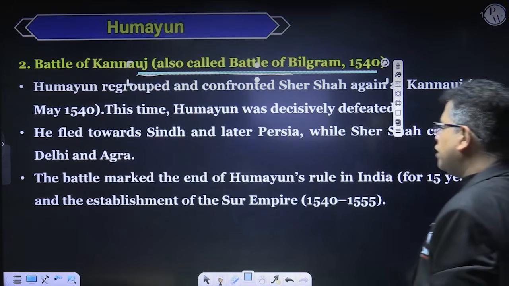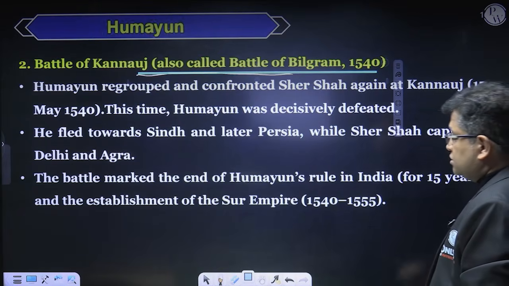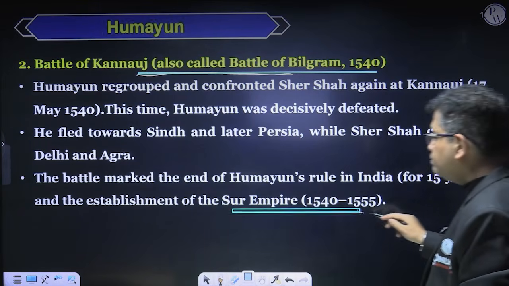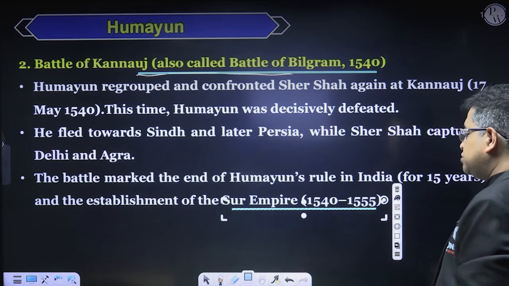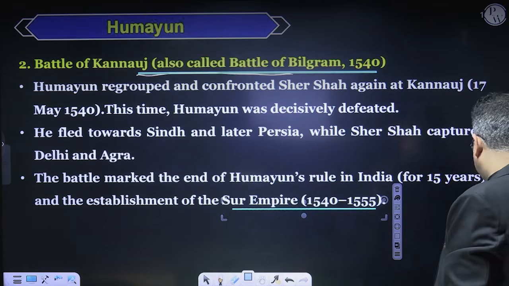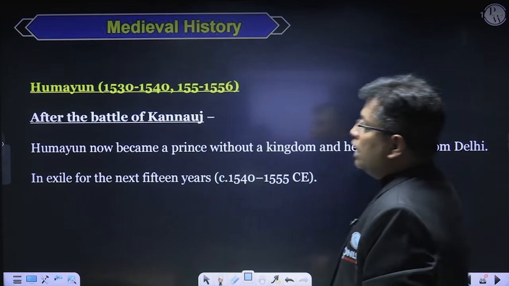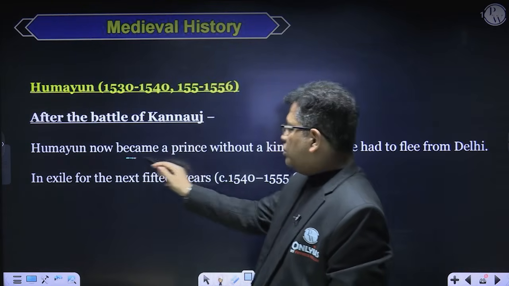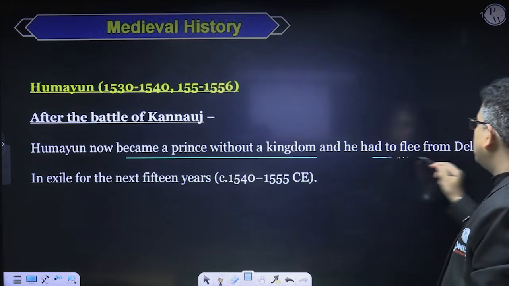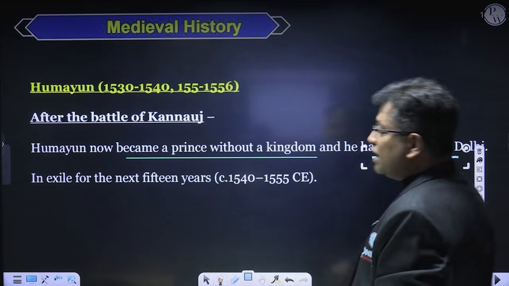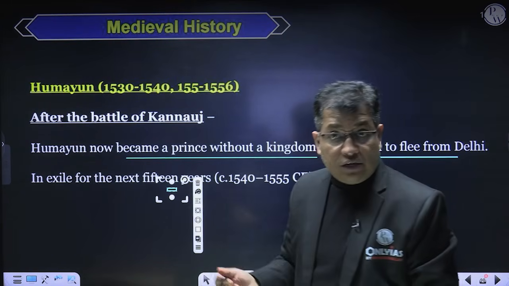Then he had to leave India for 15 years, and during this time the Sur Empire ruled in Delhi from 1540 to 1555. After the Battle of Kannauj, Humayun became a prince without a kingdom and had to flee from Delhi. He was in exile for the next 15 years.